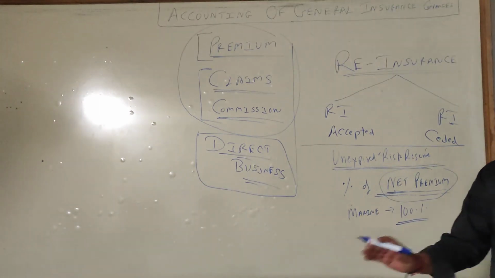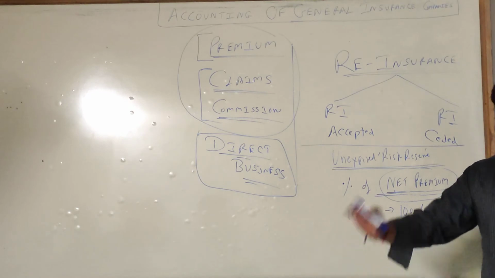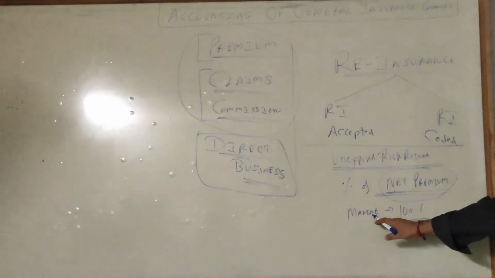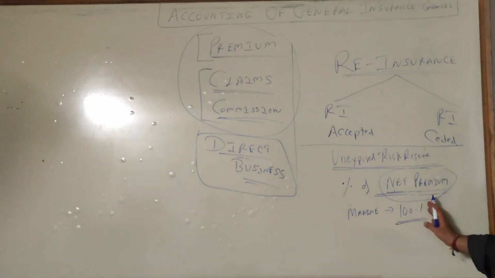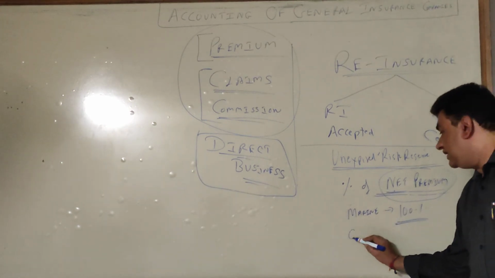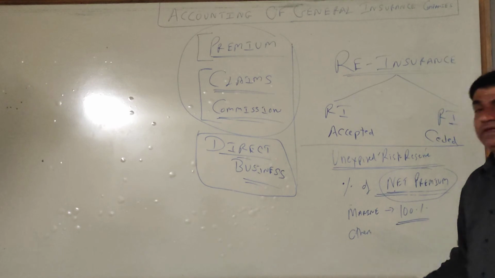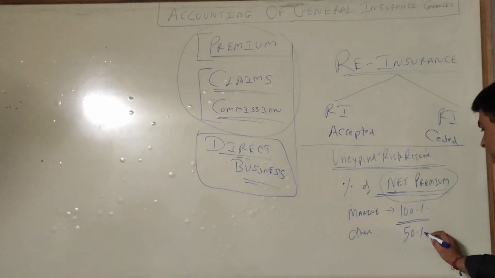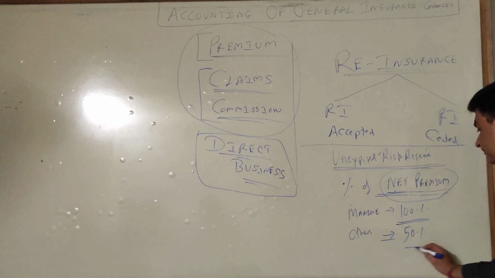Remember, it is just a reserve. You are not using it. You are just keeping aside a provision to reimburse the claims. So in case of marine, it is 100%. And in case of other than marine, let it be fire, anything else, the percentage is 50.